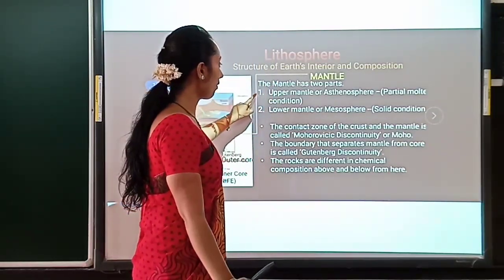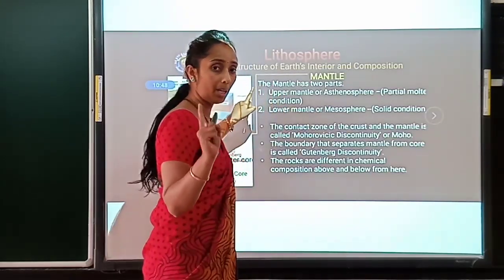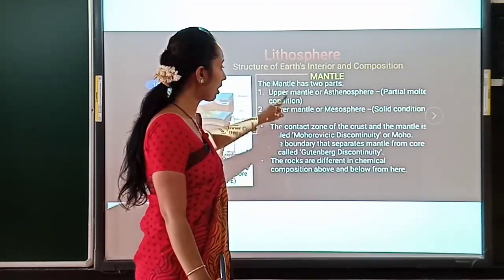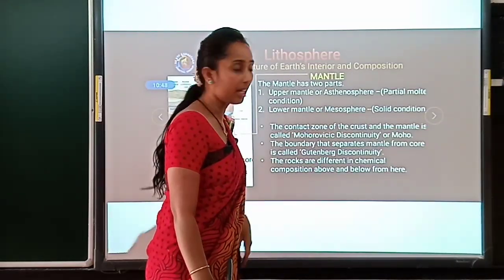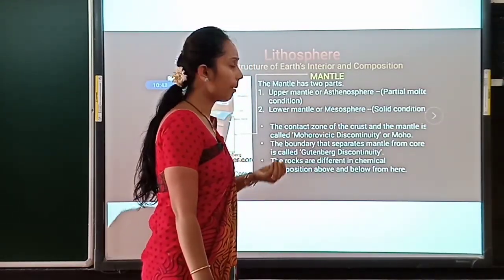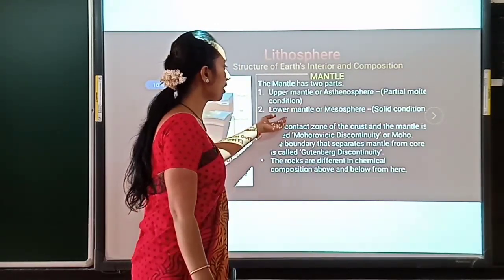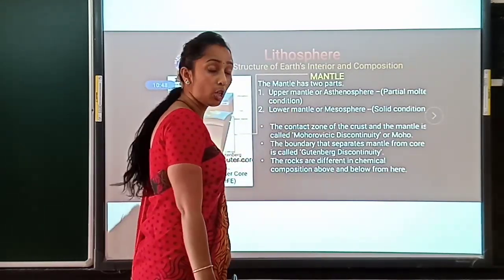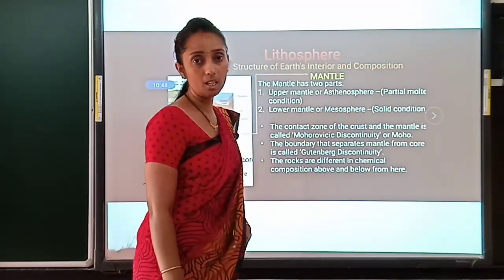The upper layer of the mantle is called the asthenosphere. One more question, children. The upper mantle is the asthenosphere, where the mineral is in a semi or partially molten condition, whereas the lower mantle is also called the mesosphere, where all the mineral is in a solid form.